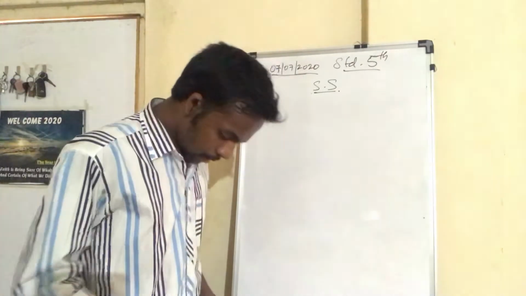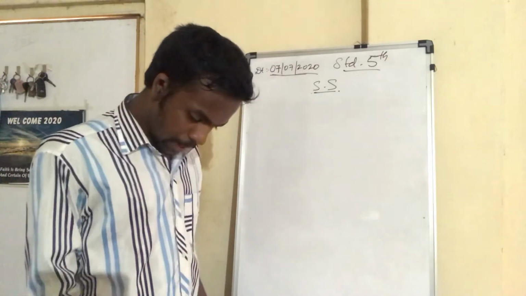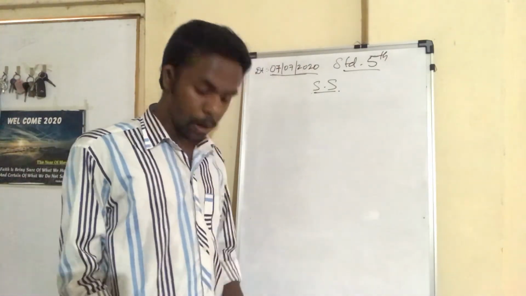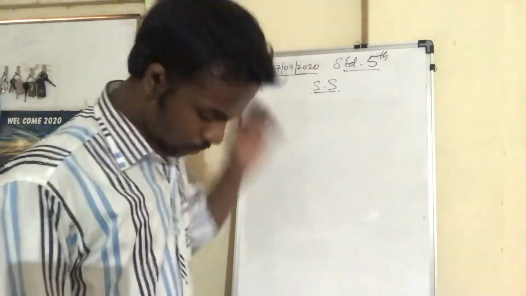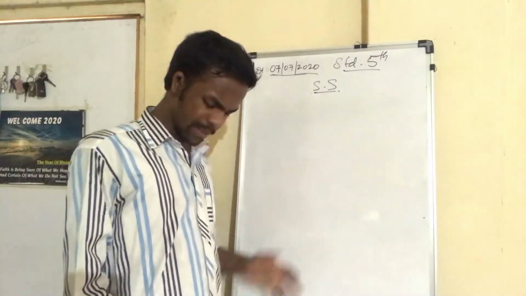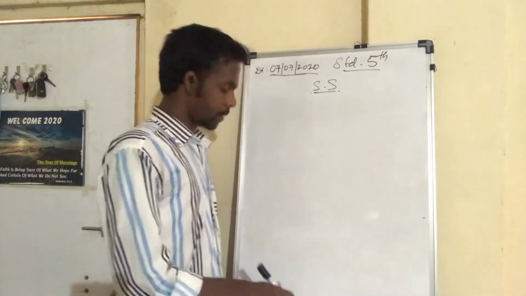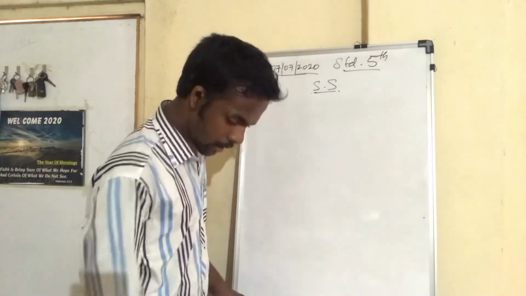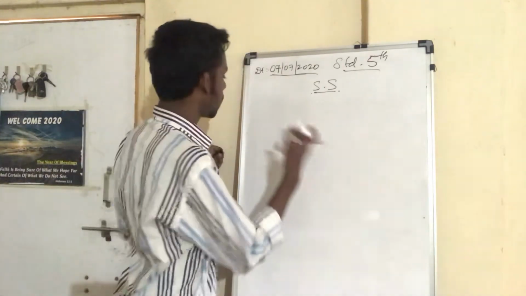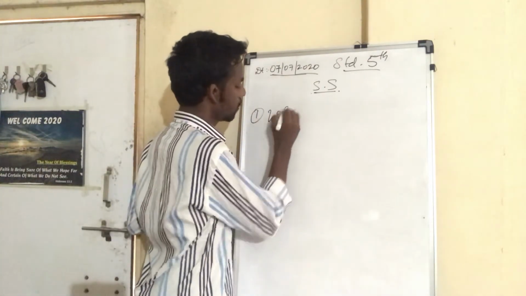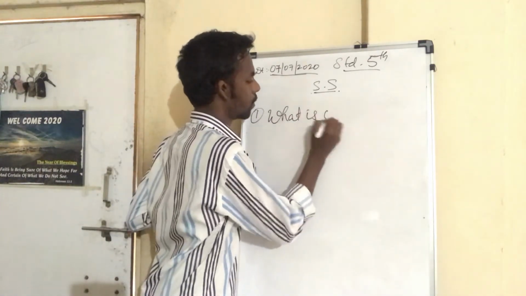Let's move on to the second Let Us Try part. On page number 23, on the topic of cyclone, the first question given is, what is a cyclone?